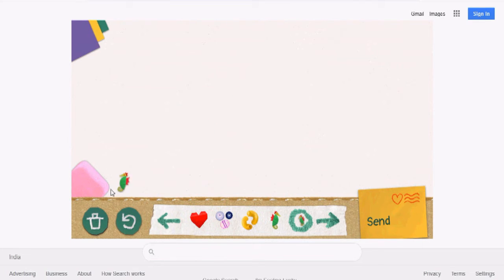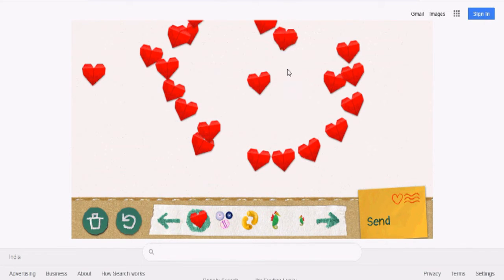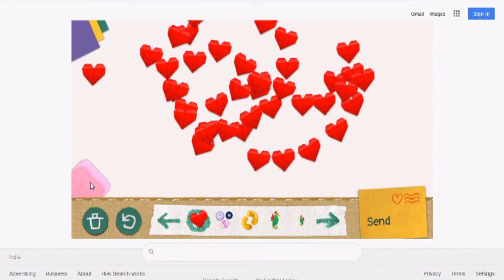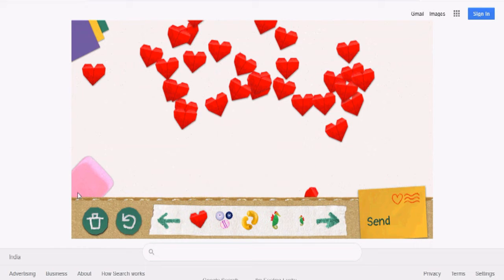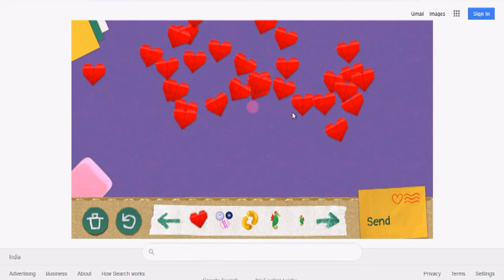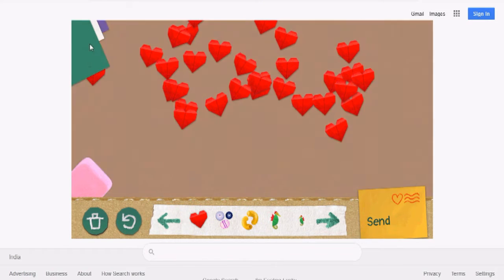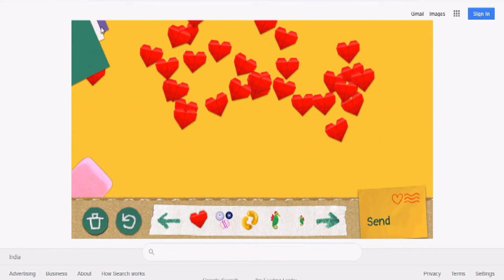First make the card, and you can also erase. Suppose you make something, and if you want to erase, you can erase it. This is the eraser, and this is the card background. See, the background is there. If you want to change the background, just click on the colors and the background changes.